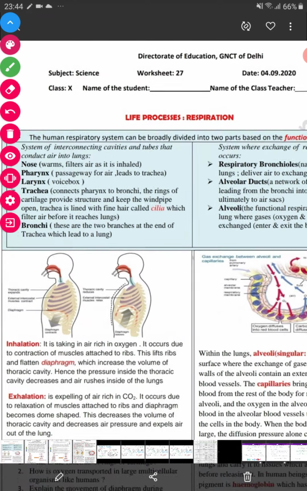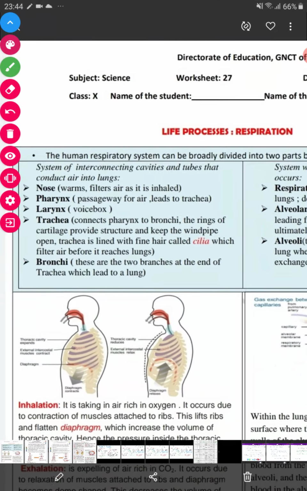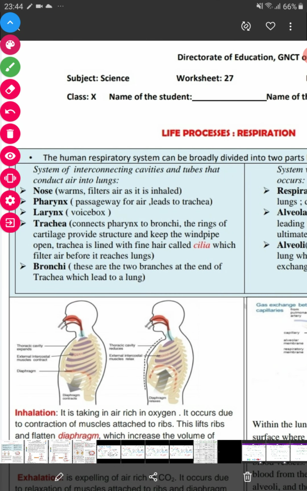First we have the system of interconnecting cavities and tubes that include your nose, pharynx, larynx, trachea, and bronchi. What is the function of all these? The nose warms the air and filters it as it is inhaled, because it contains very tiny hairs.